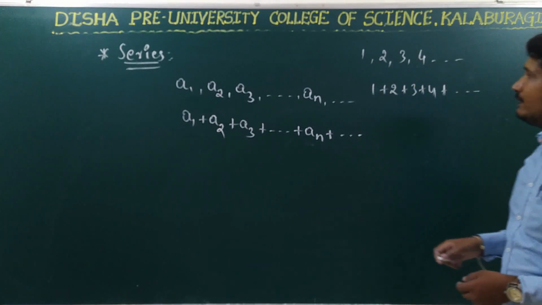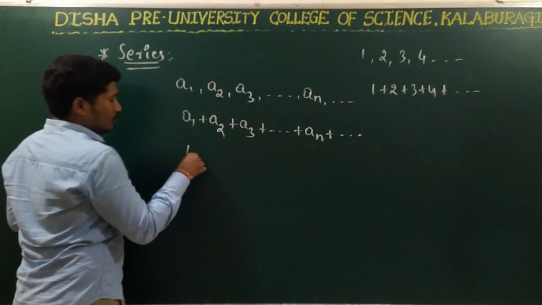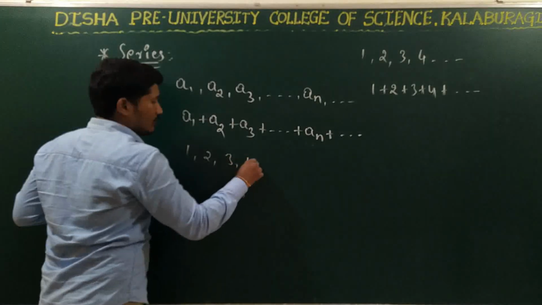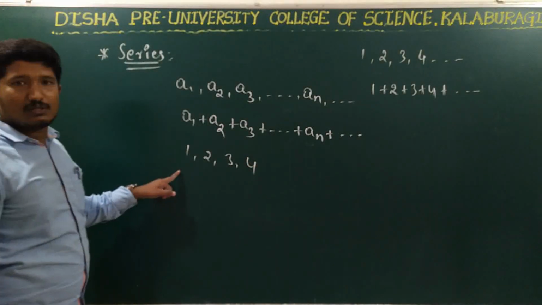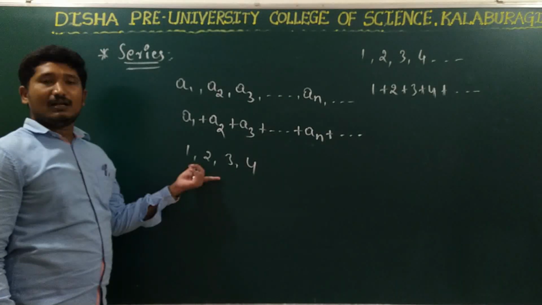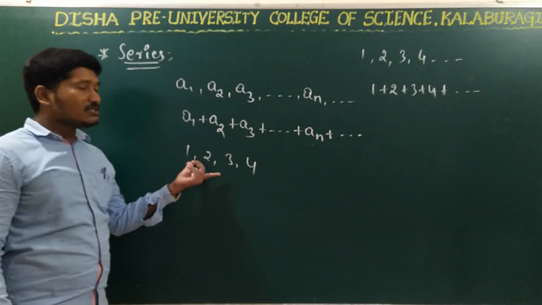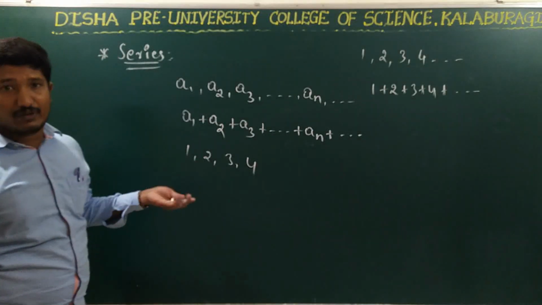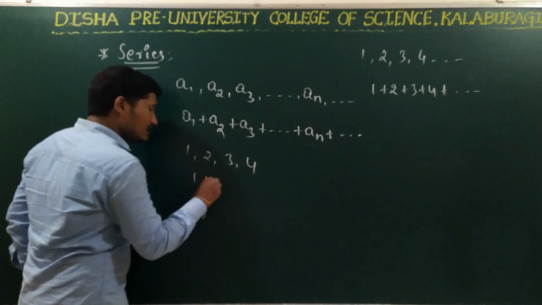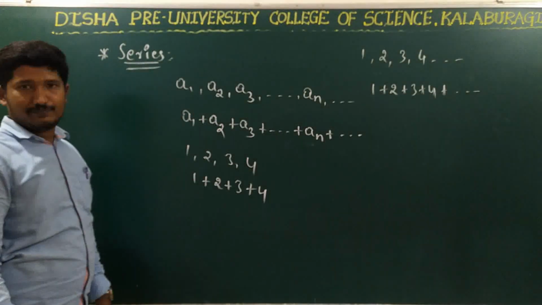See here, 1, 2, 3, 4. How many terms are there in the sequence? There are 4 terms. That is, we can identify the number of terms of the sequence. So this sequence is a finite sequence, so the series will also be a finite series.